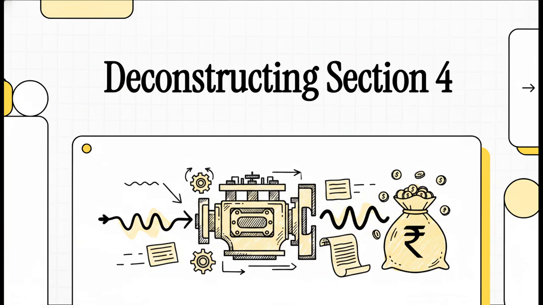Let's jump right into today's explainer because we are looking at absolutely the most crucial part of the Income Tax Act. It's Section 4. You can really think of Section 4 as the literal engine of the entire tax code. Without it, the government has literally zero power to collect a single rupee from your earnings. It is the absolute core legal basis for income tax.